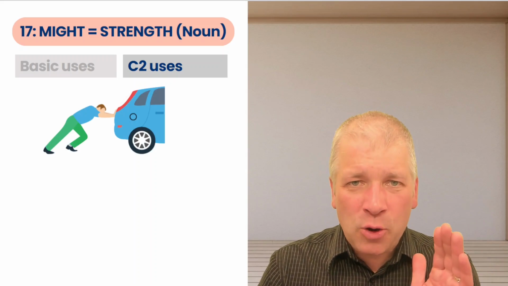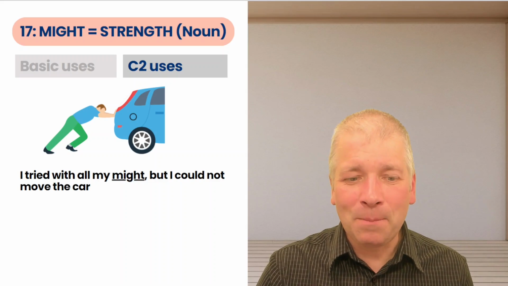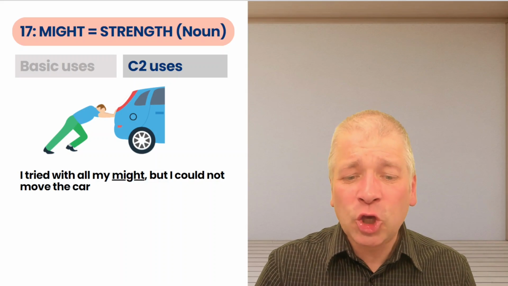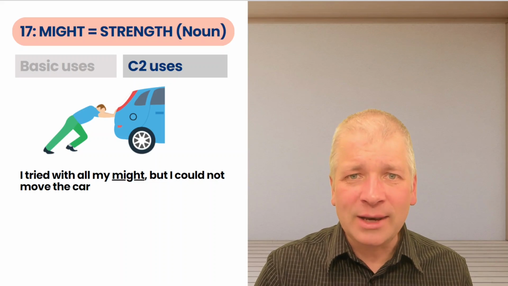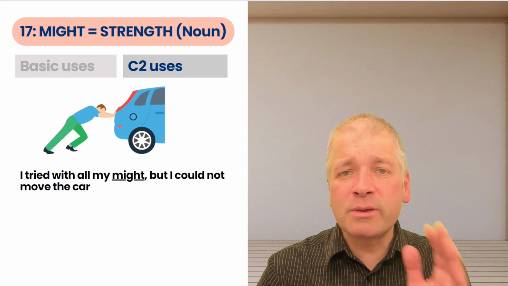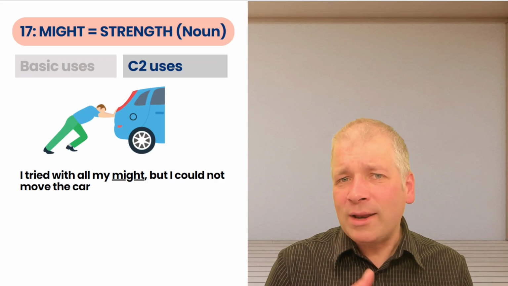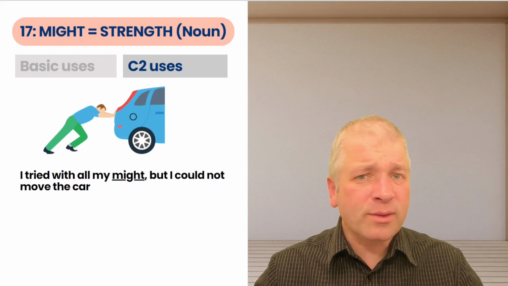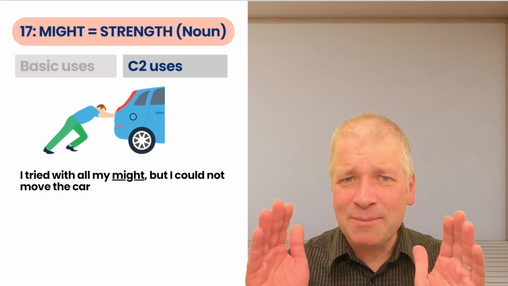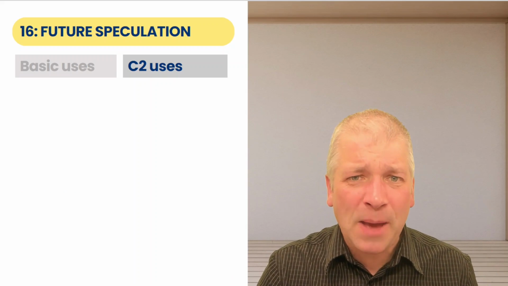And here is some context about how you might hear it. Imagine your car is broken down and you need to push it off the road. But I tried with all my might, but I could not move the car. And here, my might means my strength. So if you see the word might followed by an article or an adjective or some kind of determiner, pronoun, it doesn't mean a modal verb. Here it means strength.